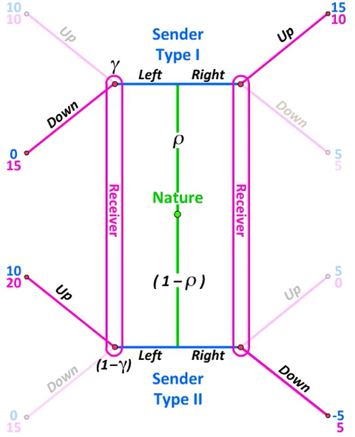The expected payoff from going up after observing the signal left is then 10 gamma plus 20 times 1 minus gamma, whereas the expected payoff of going down after receiving the signal left is 15, because that is the payoff from going down after a left signal, regardless of what type the sender is. 10 gamma plus 20 times 1 minus gamma is greater than 15 only if gamma is less than 0.5.